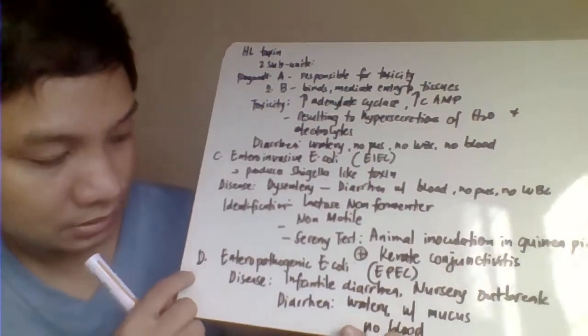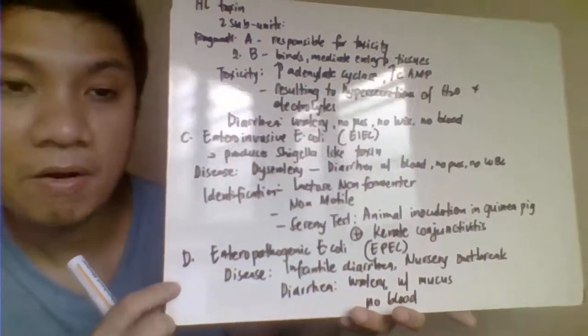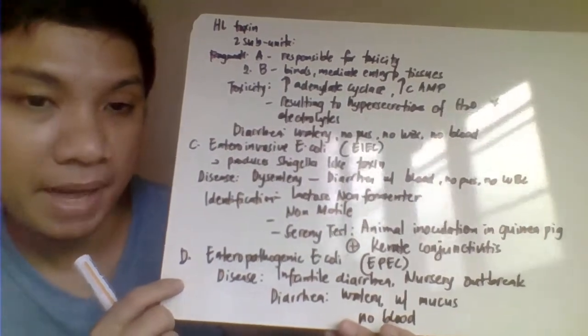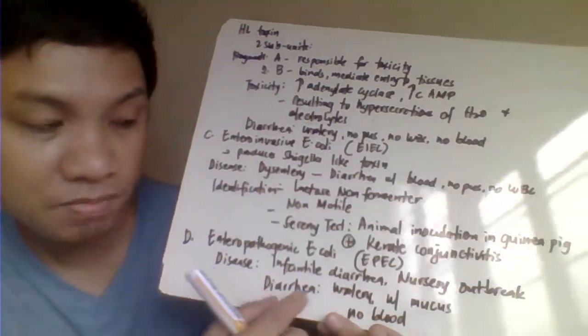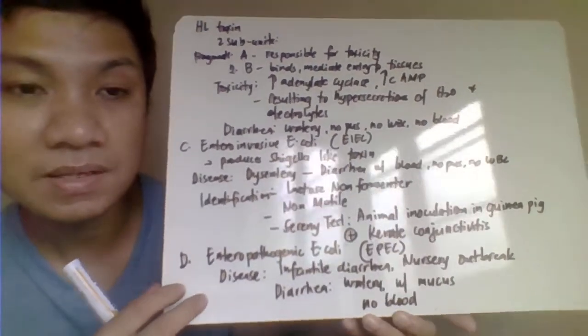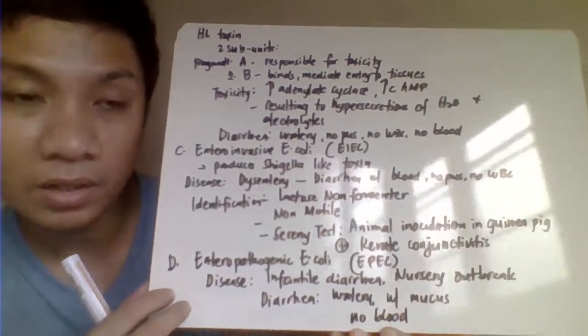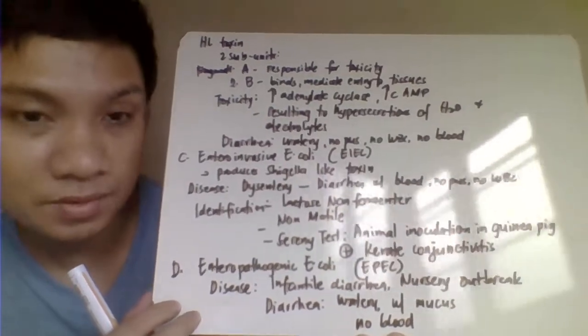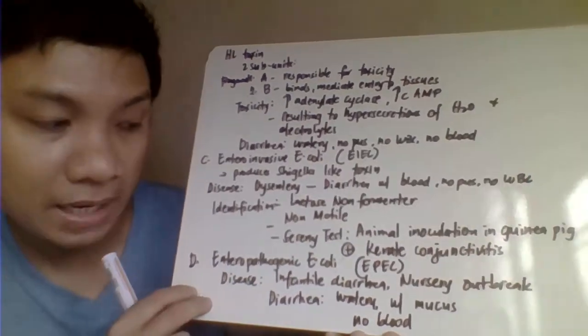The next one we have is your enteropathogenic E. coli or EPEC. This one causes your nursery outbreak or infantile diarrhea. Okay, the diarrhea characteristic of your EPEC is actually watery diarrhea. It has mucus, it has pus, but it has no blood.